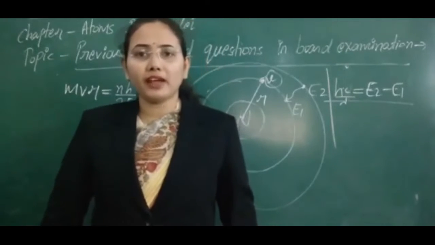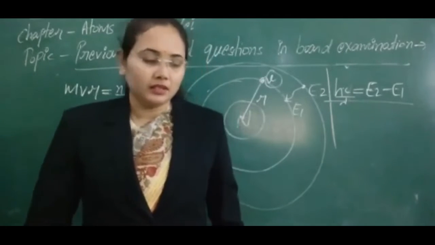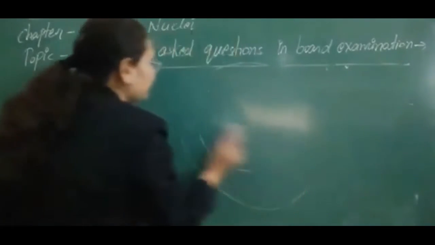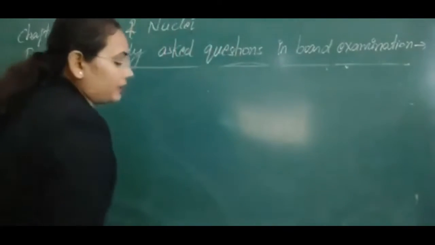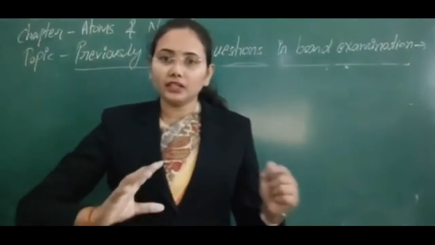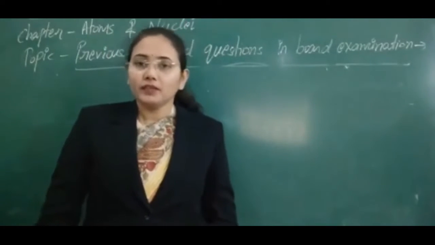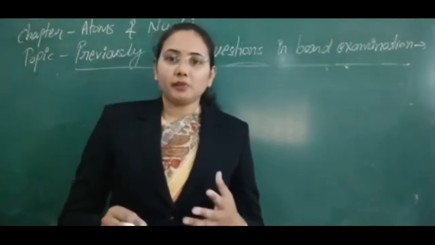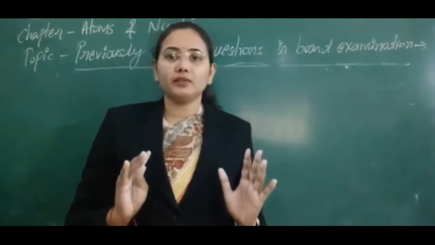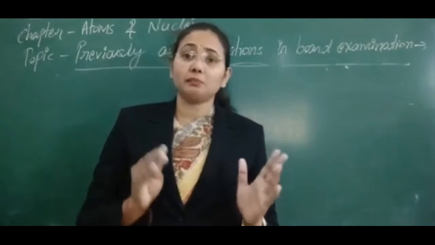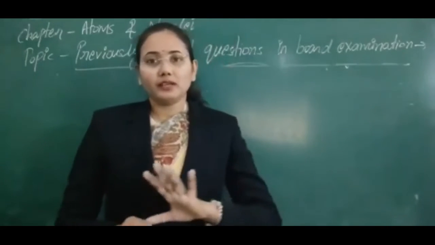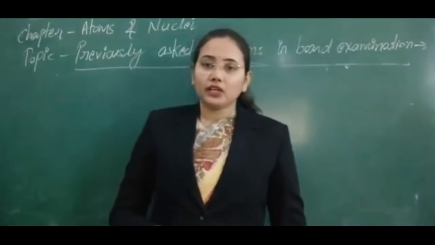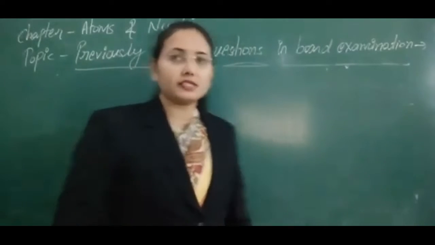So the next important topic is the hydrogen spectrum. Here we are just starting to enter spectroscopy now. I think the atomic model is now clear, and with the help of the Rutherford model we can explain the spectroscopic things. I am not going to discuss again how many types of spectrums we have. We have already discussed it a number of times: absorption, emission spectrum, line spectrum, band spectrum. So that's why I am not going to say that again. But still the question is asked directly from the hydrogen spectrum, so let's discuss that spectrum here.